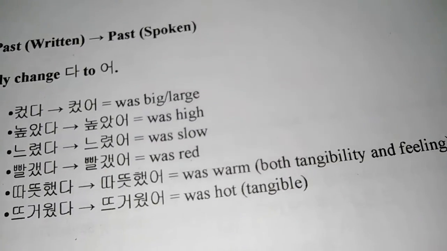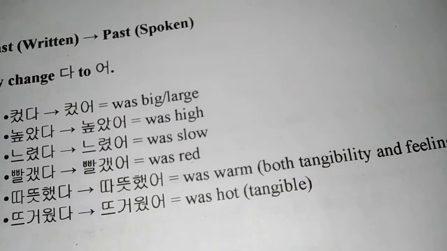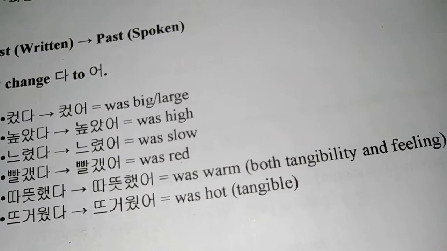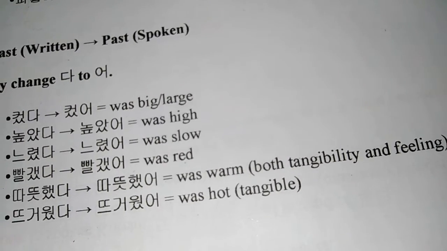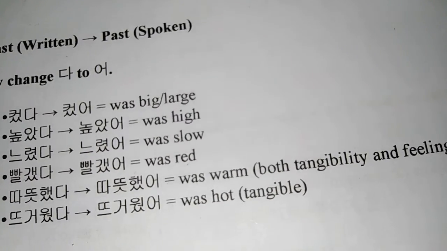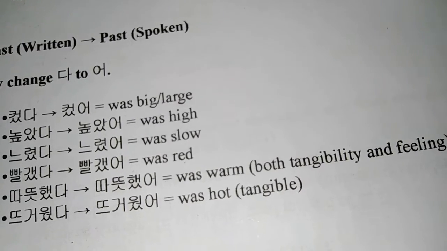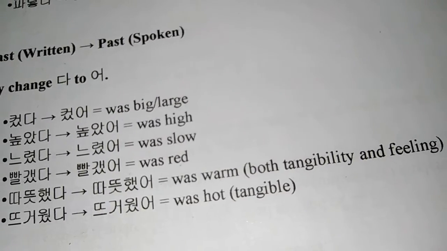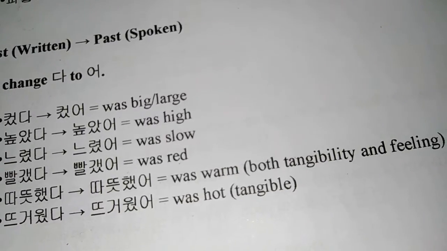Now, we saw informal speech, or 반말, in all our conjugation rules about adjectives, that is, 형용사, up until now. And in today's class, the main thing will be how 존댓말, that is formal speech, happens. You already know where to use informal speech in Korean, so I'll not be repeating that again. If you want to know more about it, you could look into the older videos where I repeat it over and over again.